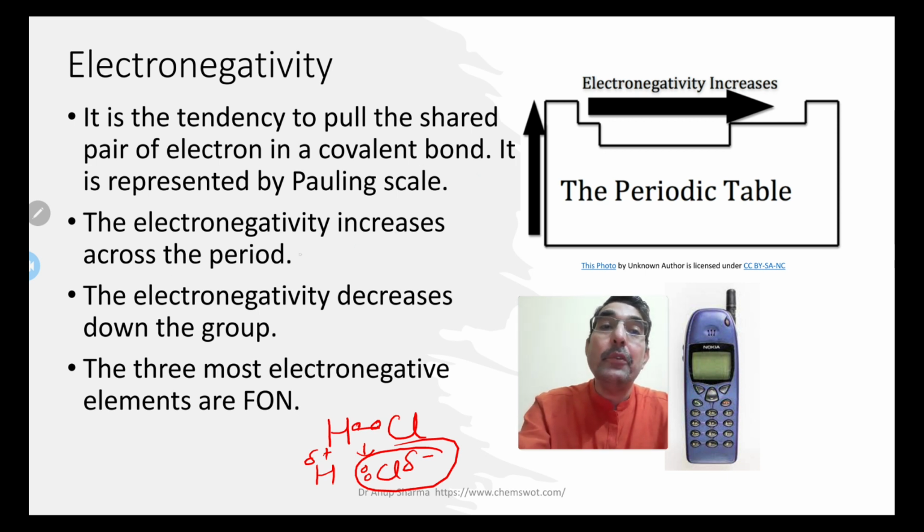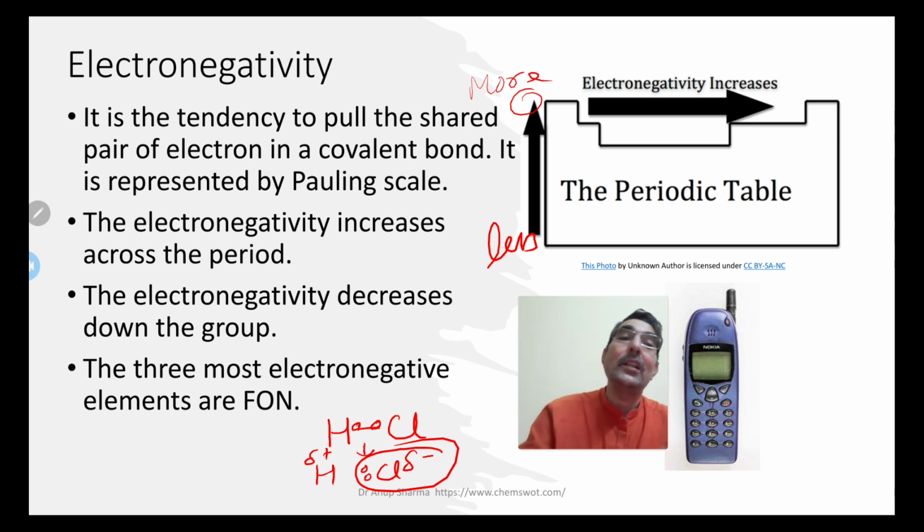The electronegativity increases across the period, as shown in this diagram. You can see that the electronegativity decreases down the group. So that means here it is greater and here it is less. More and less. So that's how it is.